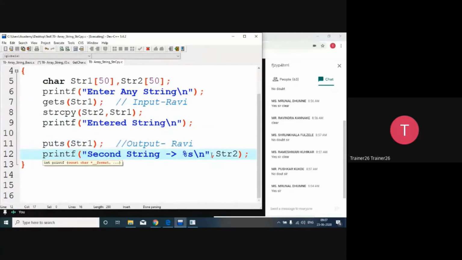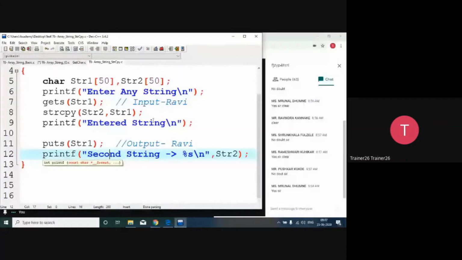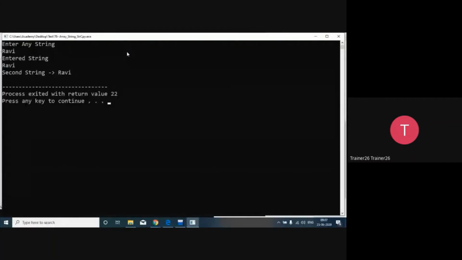अब देखो कितना तामझाम है आपको। सो दैट इज अ फंडामेंटल डन। सो कंपाइल एंड रन इट. So enter any string. So I will enter the string Ravi, and that string is going to get copied into both the strings, that is Ravi spaces 30. So that is going to happen.